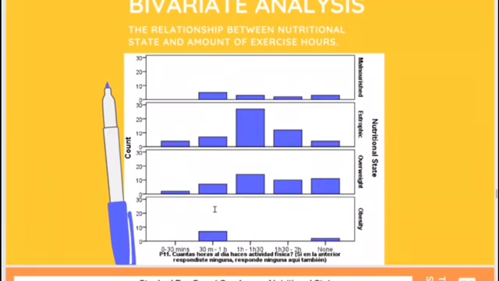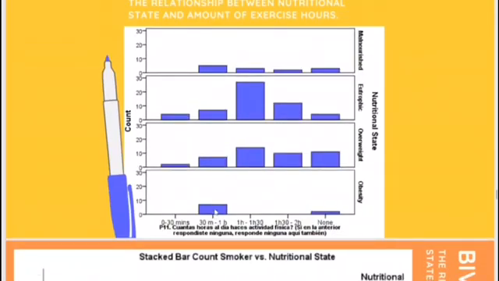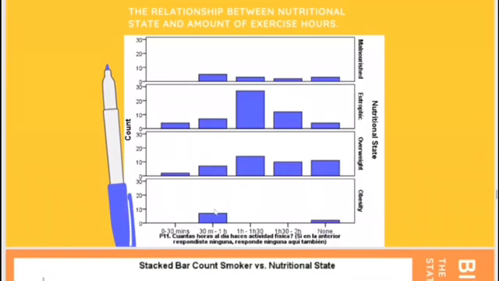38.5% of students in this survey who are considered malnourished are students who practice exercise from 30 minutes to an hour. 50% of students in this survey that are considered eutrophic practice exercise from an hour to an hour and a half. 31.8% of students in this survey that are considered overweight practice exercise from 1 hour to 1 hour and a half. 77.8% of students in this survey that are considered obese practice exercise from half an hour to 1 hour. 0% of these students considered obese practice exercise between an hour and 2 hours.